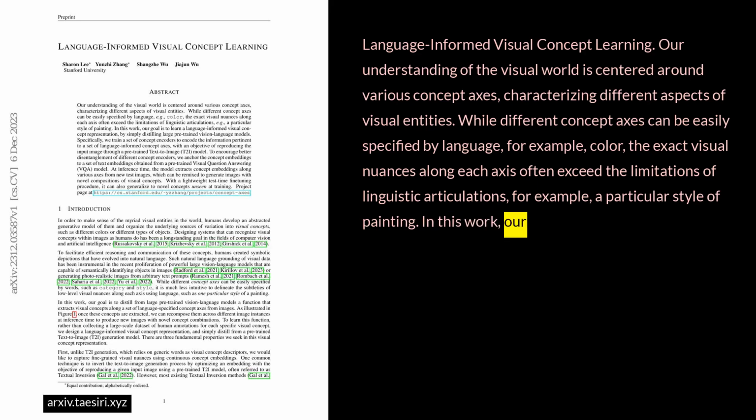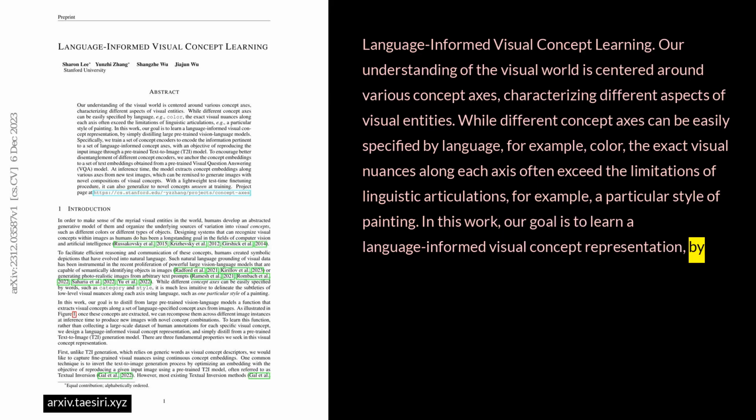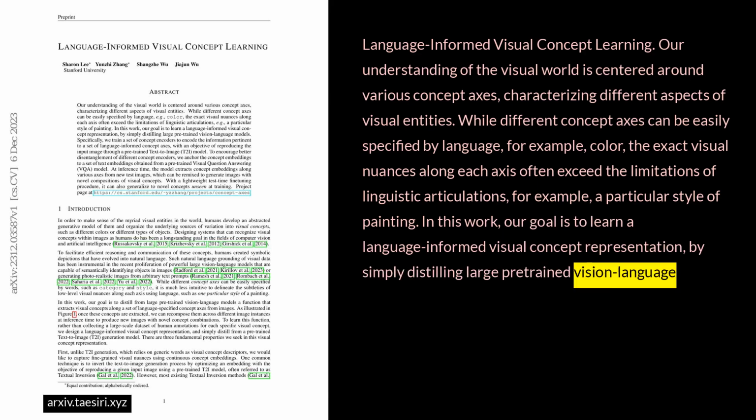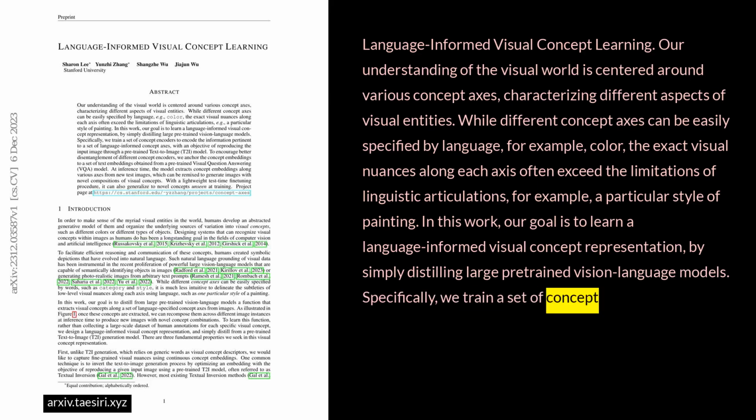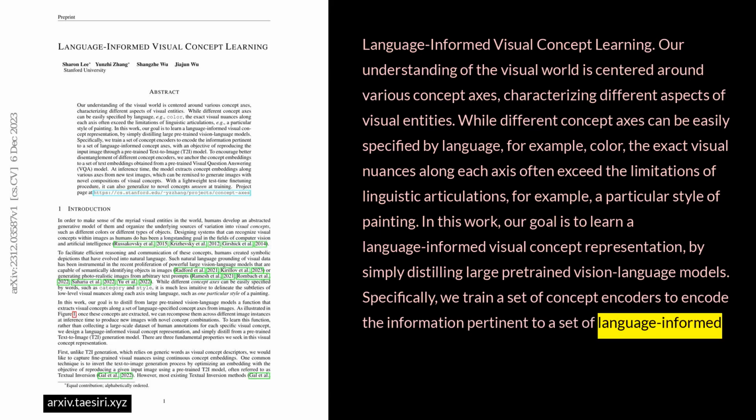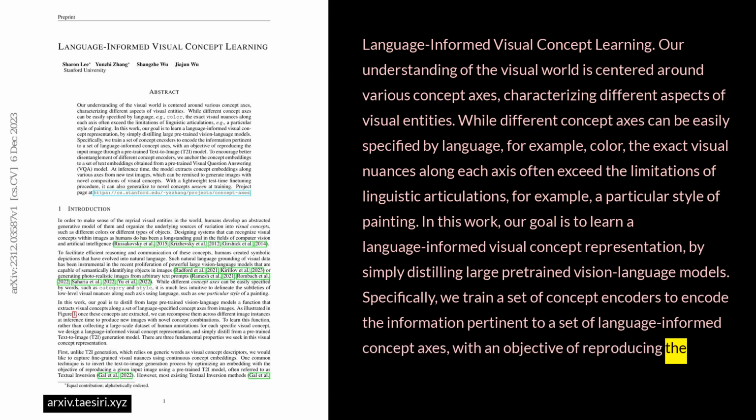In this work, our goal is to learn a language-informed visual concept representation by simply distilling large pre-trained vision language models. Specifically, we train a set of concept encoders to encode the information pertinent to a set of language-informed concept axes, with an objective of reproducing the input image through a pre-trained text-to-image, T2I, model.